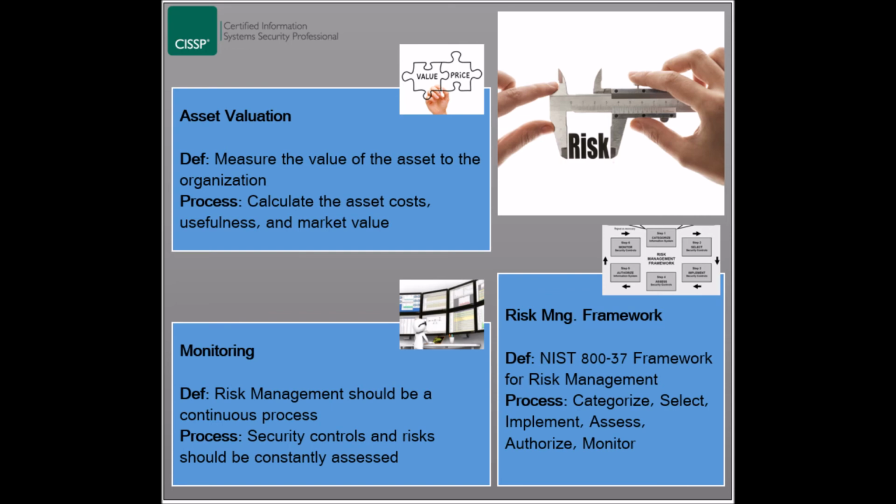The fifth step is to authorize the operation of the information systems based on the previous steps. The sixth and last step is to monitor the security controls on a regular basis.